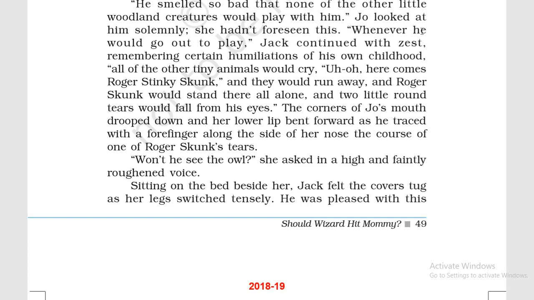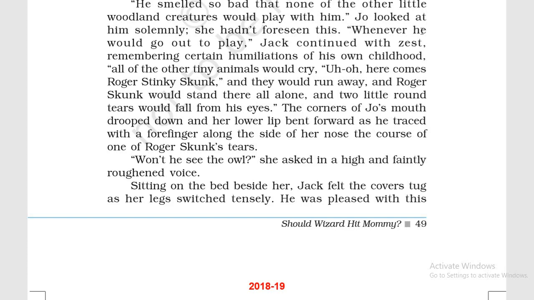So that is why she is saying, won't he go to the owl? She asked in a high and faintly roughened voice, she asked her father. She knew that there are the same characters in the story every day. So that is why she asked, won't he see the owl?